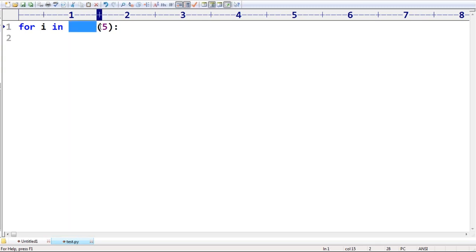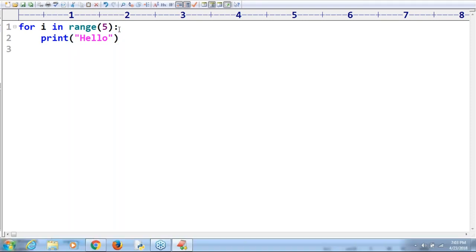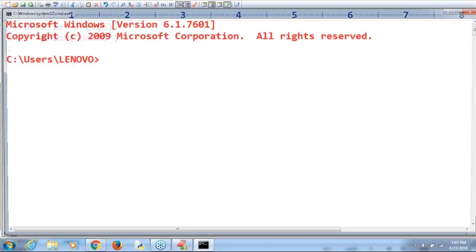In range of 5, how many values are there? Five values, 0 to 4. Sir, can you please print hello? Now, how many times will this hello be printed? Five times, sir. Now have a look once: is it going to print 5 times or not?